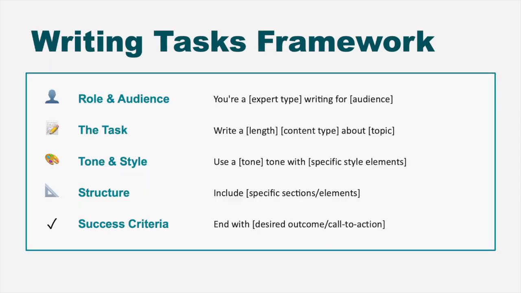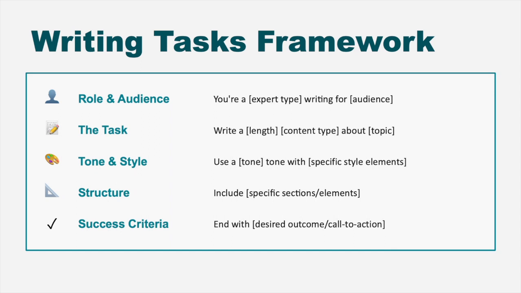Let's get practical with our first framework, specifically for writing tasks like blogs, posts, emails, reports, and any written content. Start by establishing a role and audience. Tell the AI what expert perspective it should take and who the audience is. Next, define the task clearly. What type of content, how long it should be, and what the main topic is.